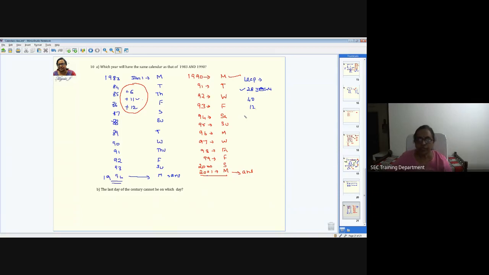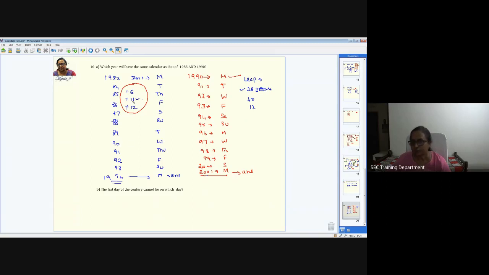Okay, there is another way of calculating this. We can also go for this odd day calculation, and then when it comes to 7, that is another way of doing it. But I feel it is easier for me to just go for this Monday, Tuesday, Wednesday. Otherwise, you need to see every year. You know that 1983 is not a leap year, so it's going to have 1 odd day. And here it's going to be 2 odd days, then 1 odd day, then 1 odd day. Then see wherever you get this 7 and it gets nullified, you have to check for every 7. That is one way of doing it, but sometimes you might make mistakes. So I feel this is more comfortable. So you can go for this method.